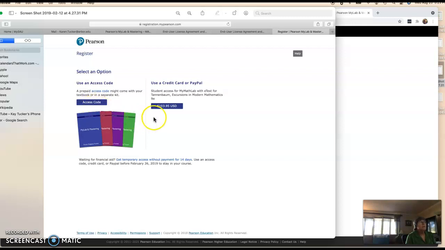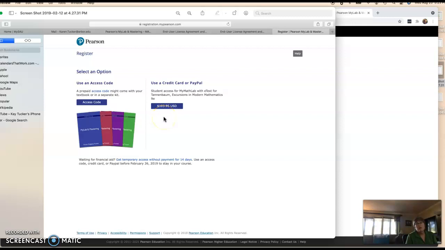If you haven't, over here you can put a credit card in and purchase. This is probably not the price because this is a different class. This is probably a math class. Sometimes it'll give you some options like getting it for 16 weeks. I think the students in this engineering class last time told me to be careful because some of them did not have the ebook with it, and you definitely are going to want the ebook. If you want a hardback copy that just costs more money, you're welcome to have it, but you don't need it because the ebook is here.